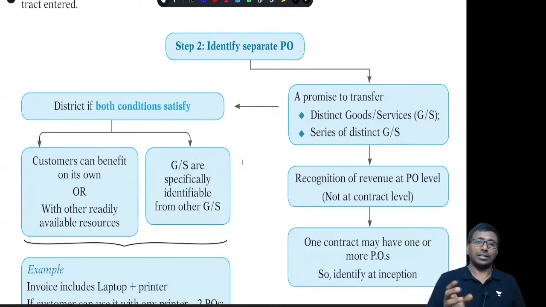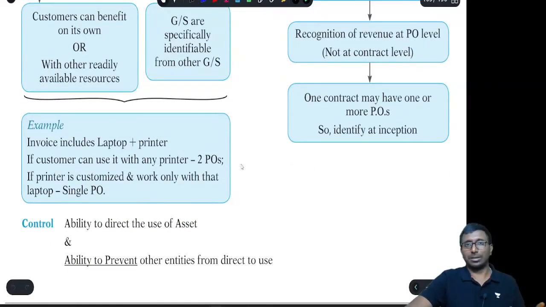Right. Why do you bother about this performance obligation? Recognition of the revenue will take place at the performance obligation level, not at the entire contract level, because one contract may have more than one performance obligation. That's why whenever one performance obligation has been satisfied, then to that extent revenue will be recognized immediately. That's why you need to know what a performance obligation is.